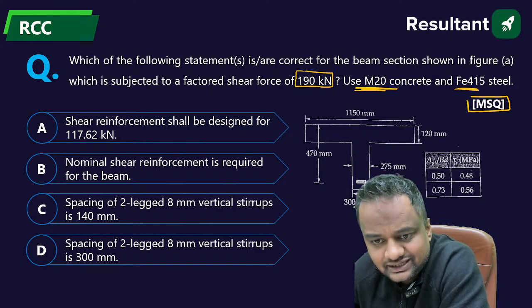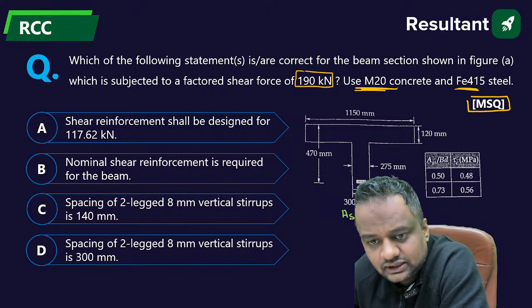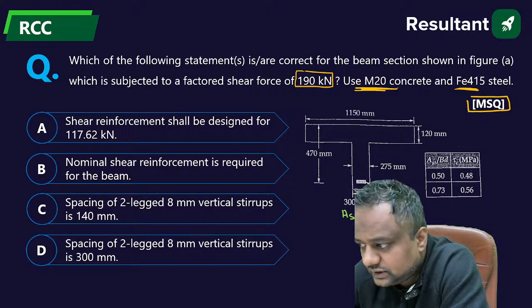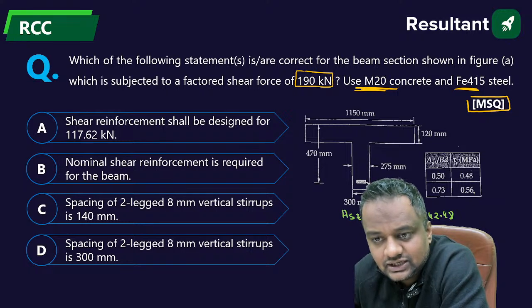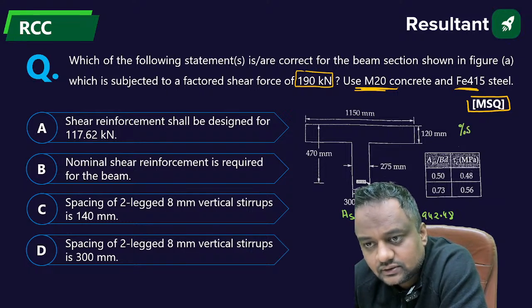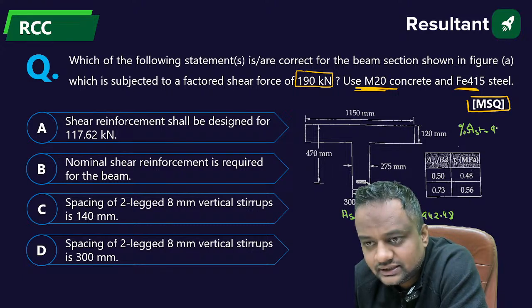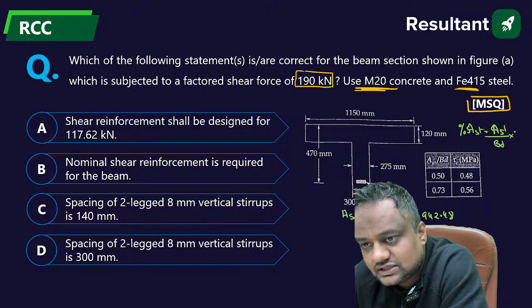Okay, so AST you can calculate: 3 into pi by 4 into 20 square. This is 942.48. So percentage of steel, percentage AST, it is AST upon total dimension, and this value you will be getting here as 0.73%.